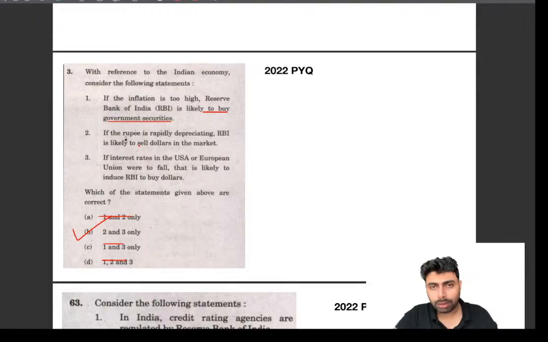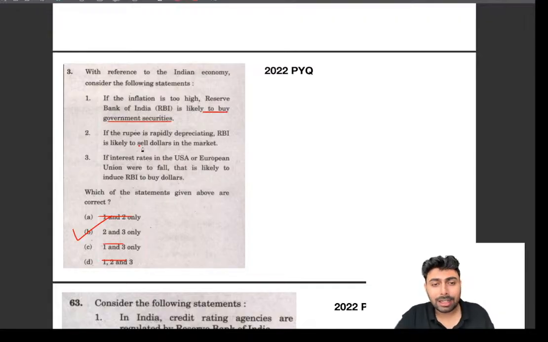Otherwise, you may overthink. You may try to connect one concept with the other, and you will be confusing everything. At the end, you will be losing more time for this one single question. This happens with many aspirants. If you haven't attended a real-time examination, you may think, what's the issue with this? But trust me, I am speaking from my experience. Aspirants tend to confuse it, even if they have a very good understanding of the concepts.